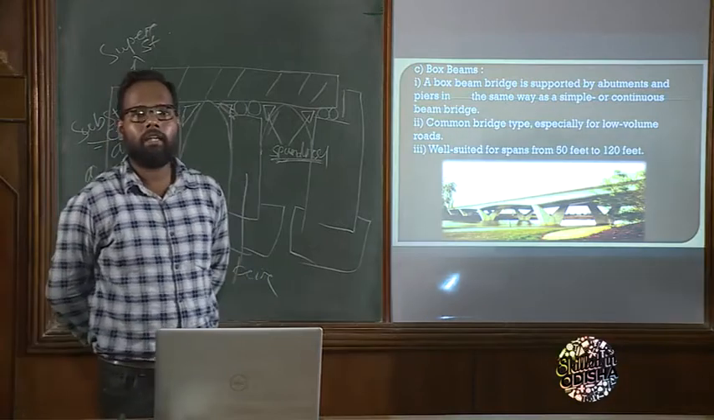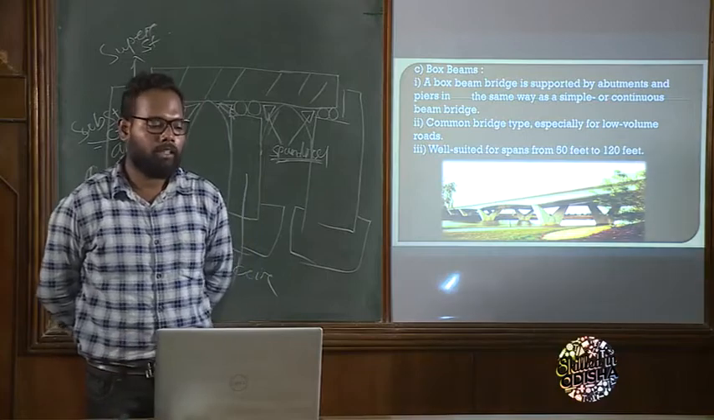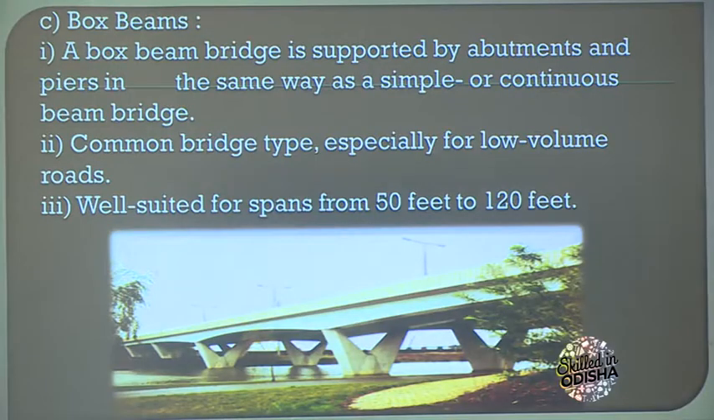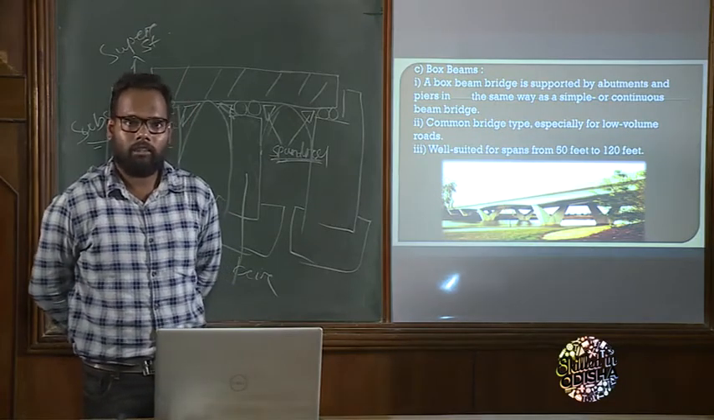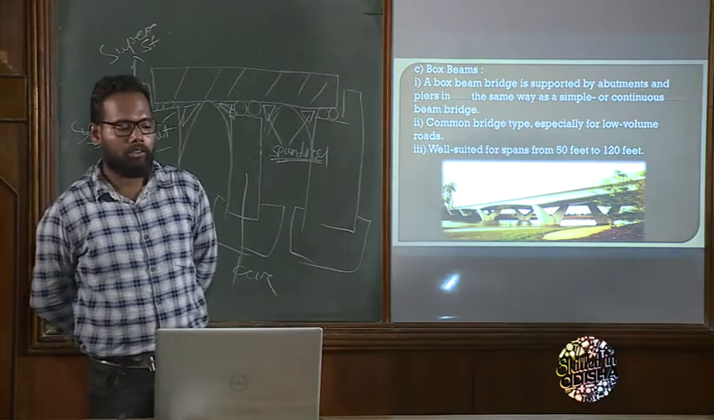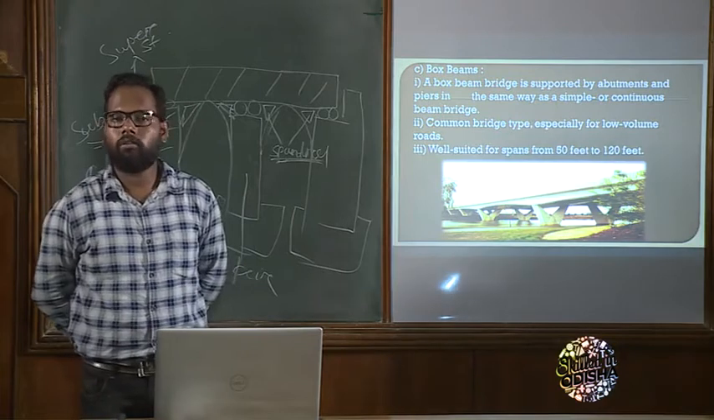Okay. When the traffic volume is low, then we use box beam. Now first point is box beam bridge is supported by abutments and piers in the same way as a simple or continuous beam bridge. Common bridge type especially for low volume roads. What does low volume mean? The traffic is less. That is what low volume is. So next point is well suited for span from 50 feet to 120 feet.